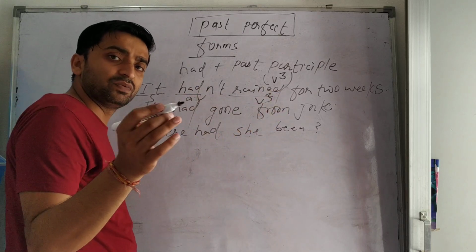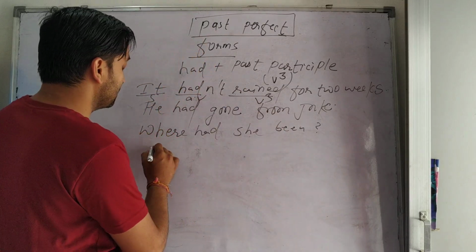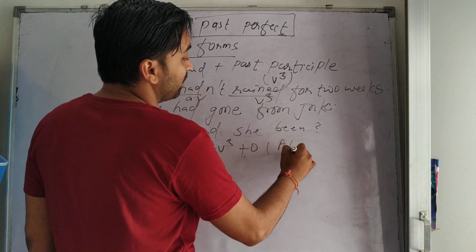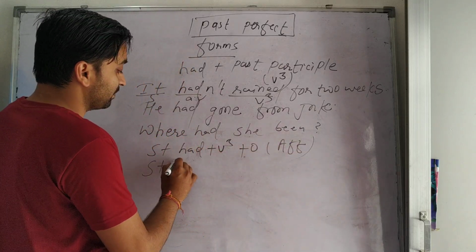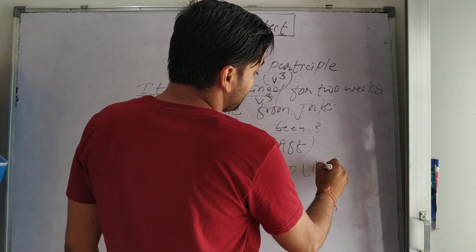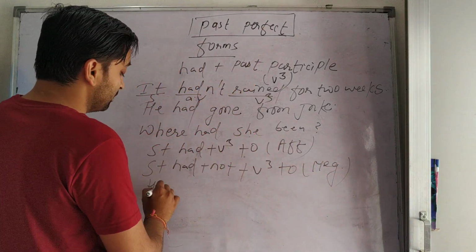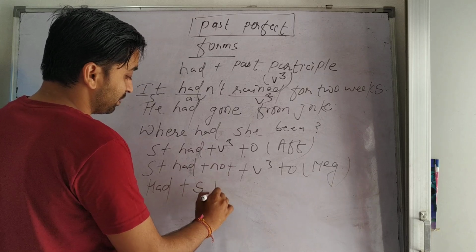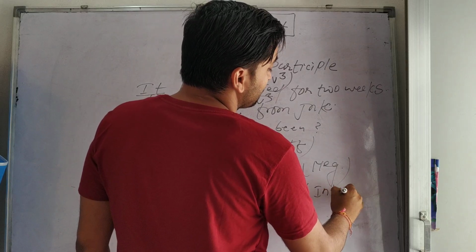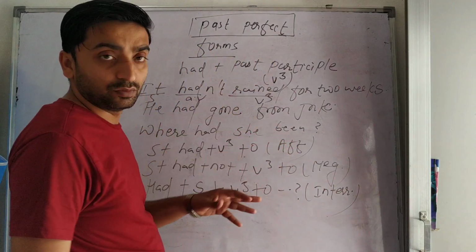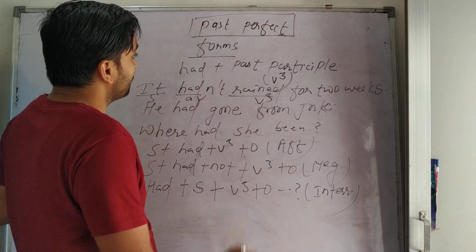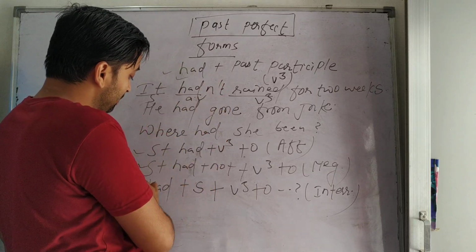So the structure is very easy to form if you know how to write the examples. Subject plus had plus B3 plus object, that is the affirmative one. Similarly in negative, subject plus had plus not plus B3 plus object. This is the negative structure. And similarly had plus subject plus B3 plus object and question mark. This is the interrogative one. So we are talking about the past perfect tense. The structures are very easy to understand. You have to remember these structures.